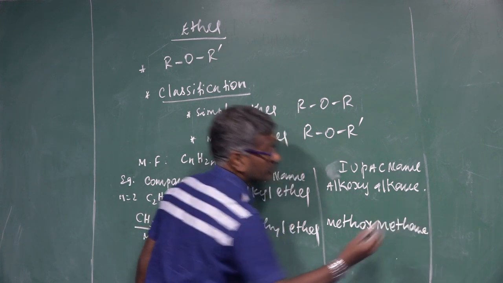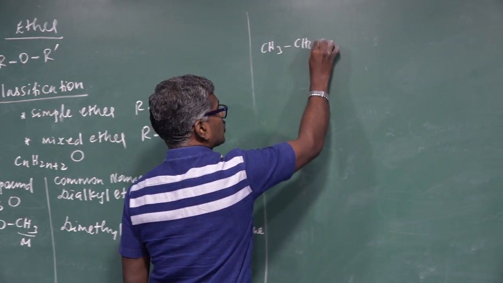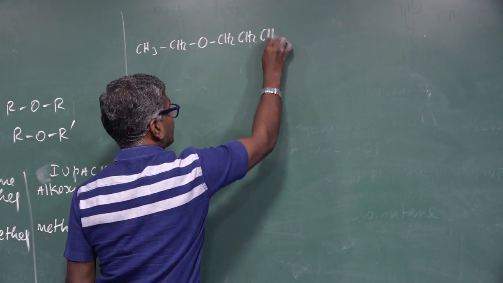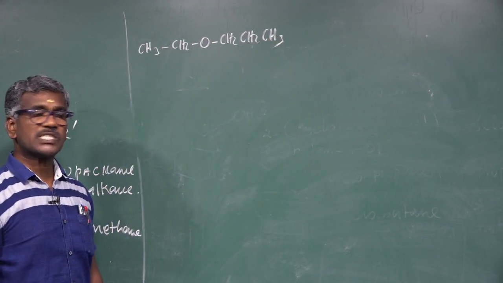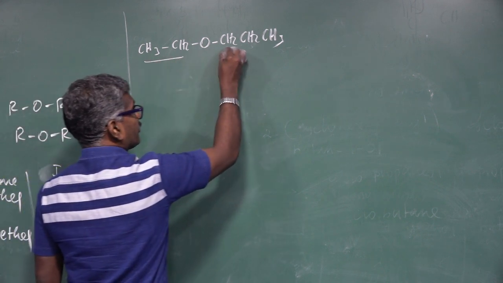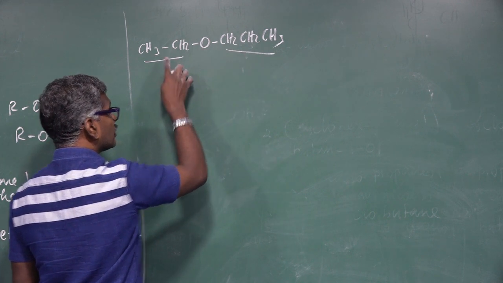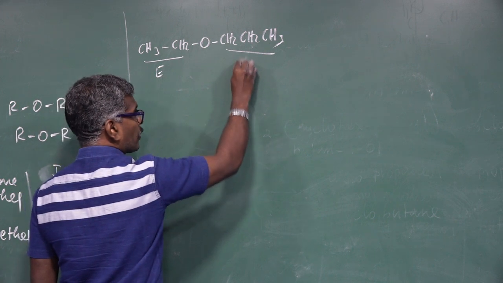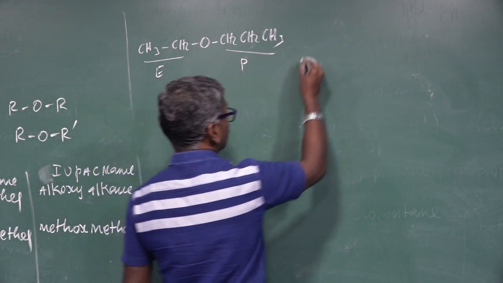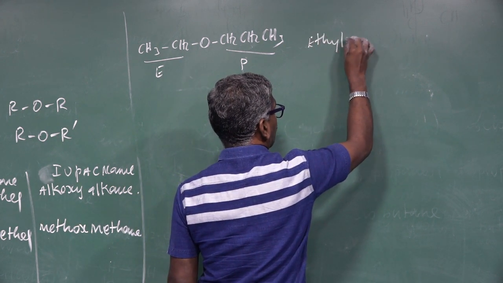Another one, CH3CH2OCH2CH2CH3. This is the best example for mixed ether. What is the meaning of mixed ether? If the two alkyl groups attached to the oxygen atom are different, this one is ethyl, this one is propyl. What is the alphabetical order? Ethyl n-propyl ether.